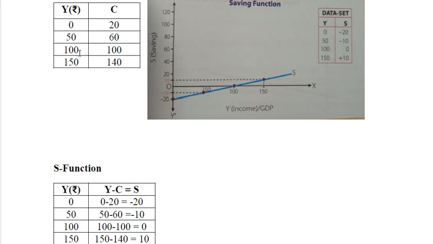Then at the third level, income is 100 and consumption is also 100. This is the break even point, and where there is break even point, saving is equal to 0. So this is the point where the saving line intersects the X-axis at 100. This is the break even point, and after this point saving becomes positive.